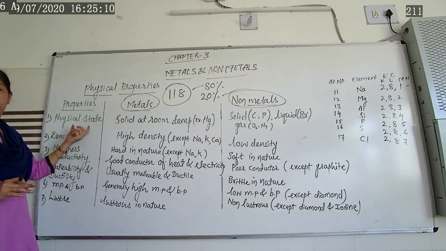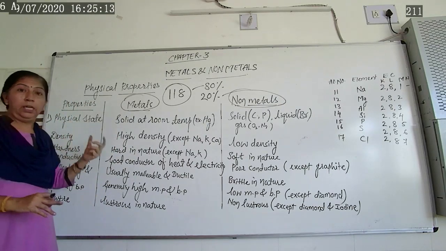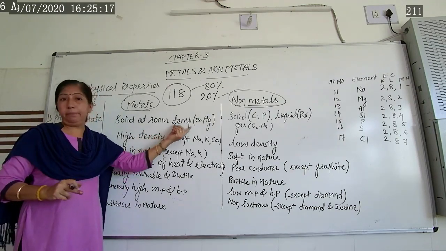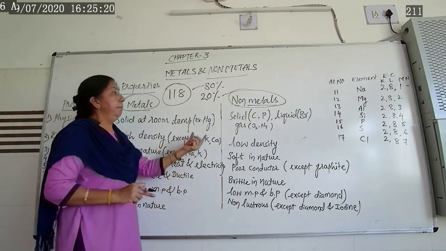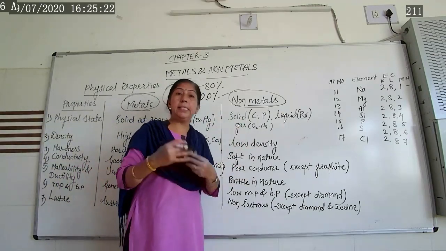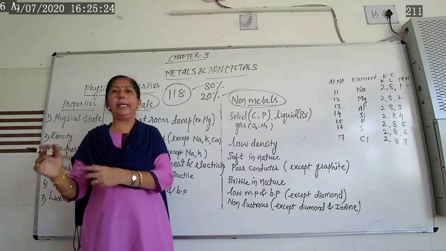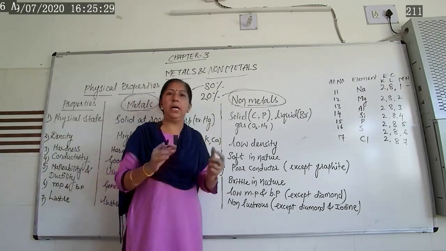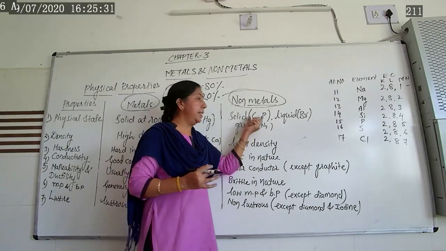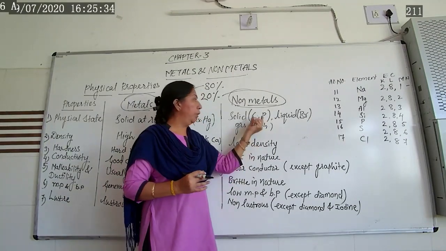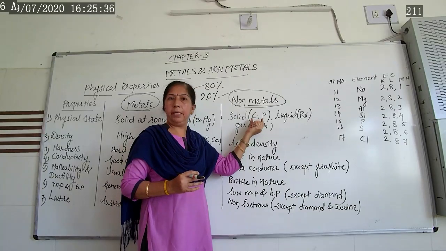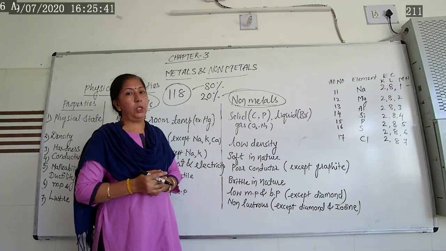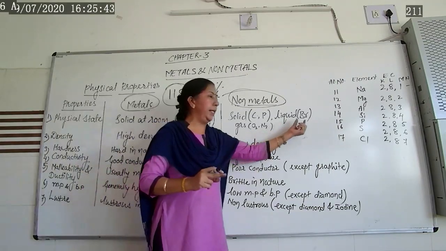Now let us continue this property. First property, as we have seen, is the existence of a metal: generally in solid state except mercury. But non-metals exist in all three states: solid, liquid as well as gas. Solid, few examples I have given: carbon and phosphorus exist in solid state. Symbolic representation: carbon means C, phosphorus means P. Now liquid, only one non-metal exists in liquid state, that is bromine.